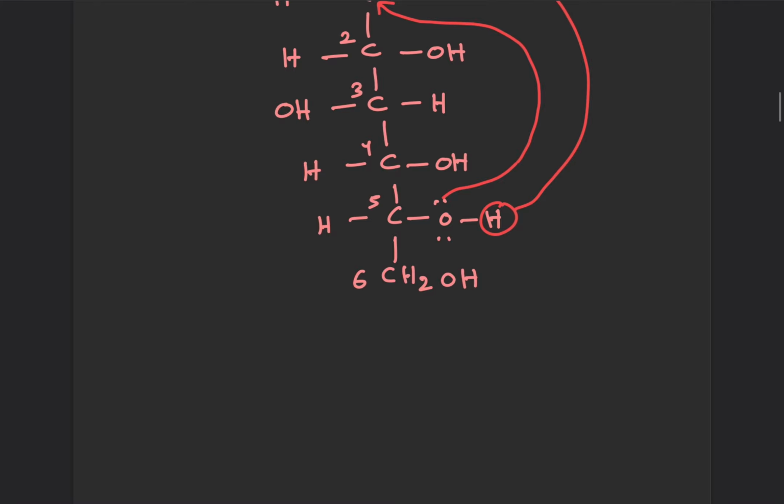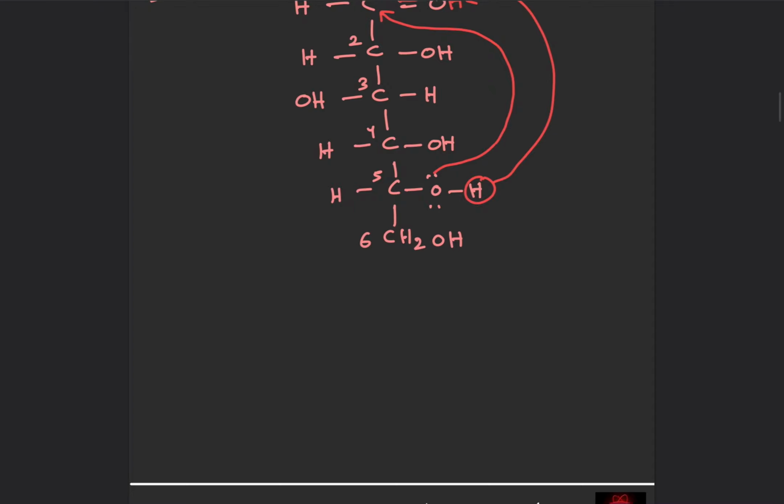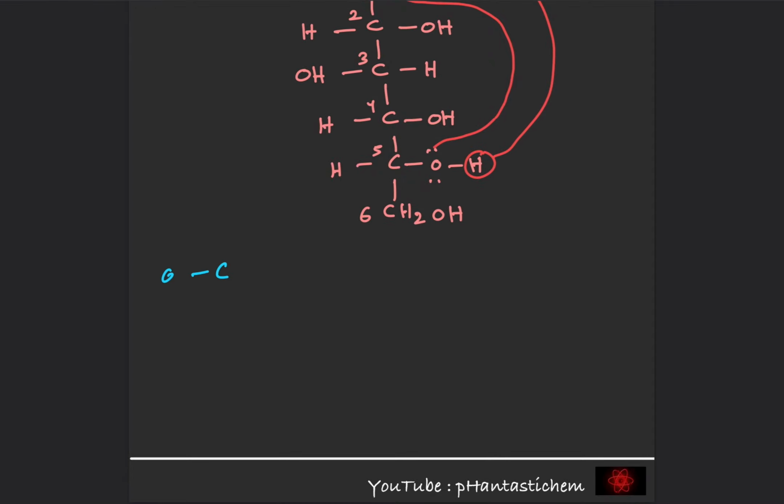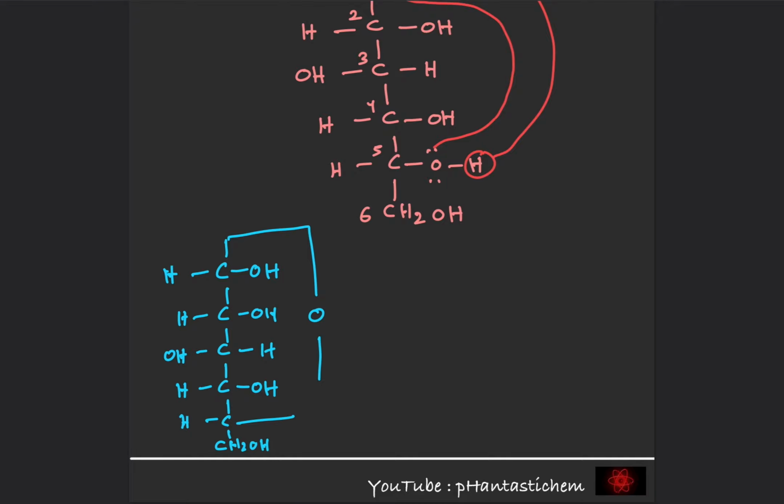Okay, so using diagrams, I can show it to you like this. We have CHOH, CHOH, COHH, CHOH, CH, CH2OH, and this O. So this is our alpha D plus glucose. This is one of the closed structures.